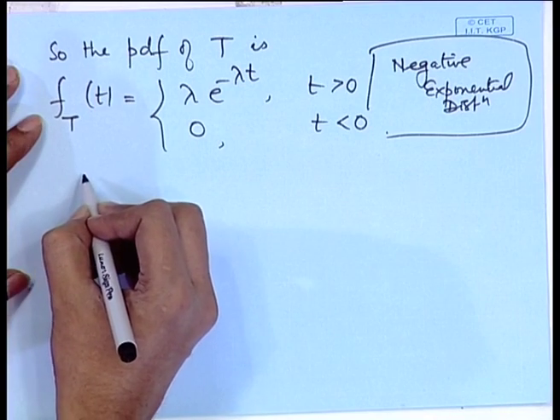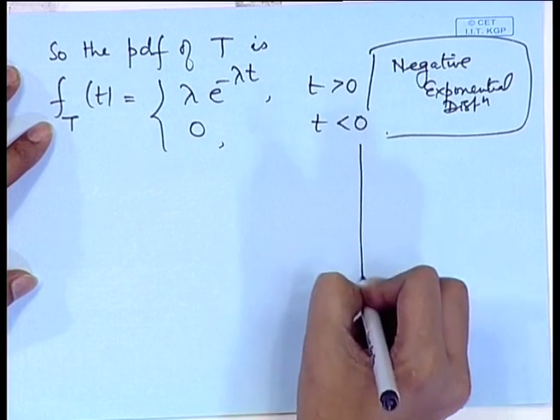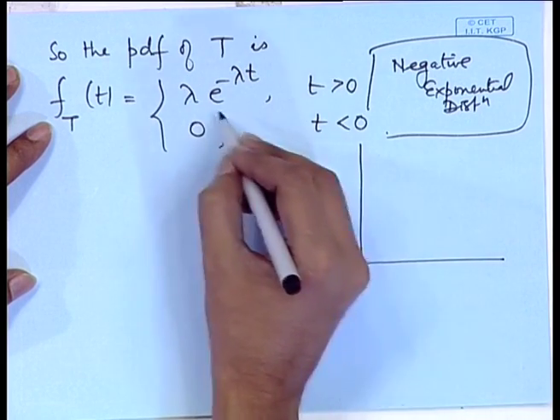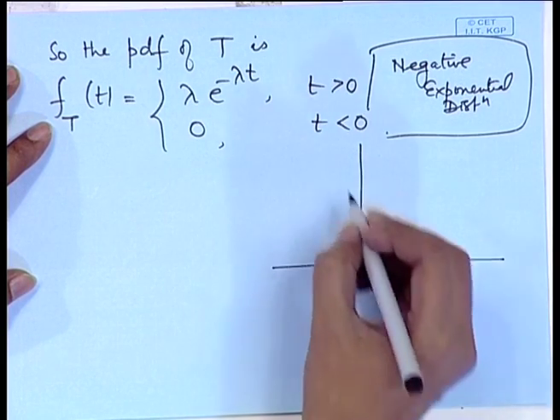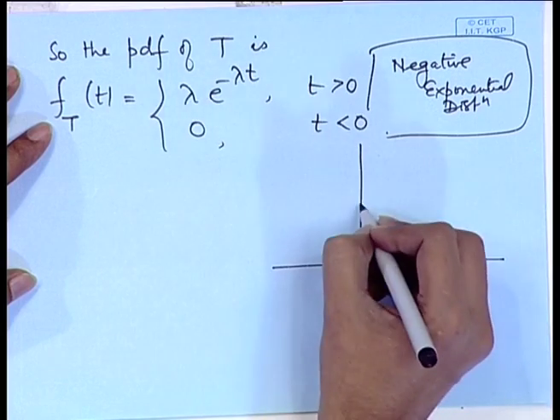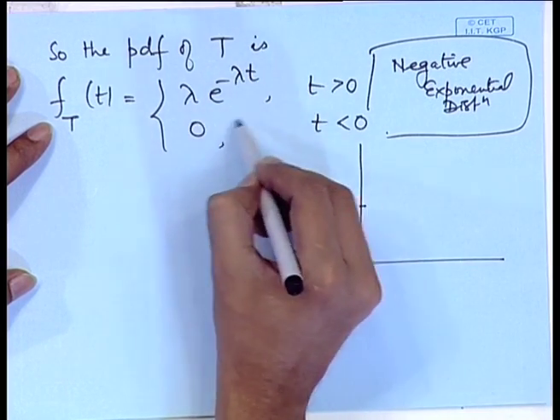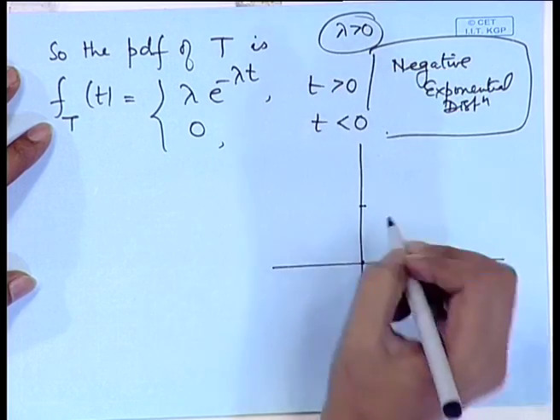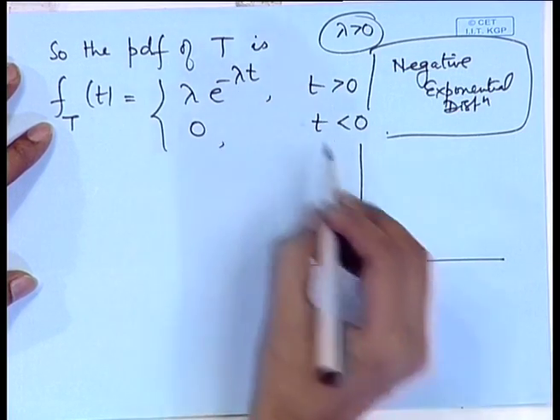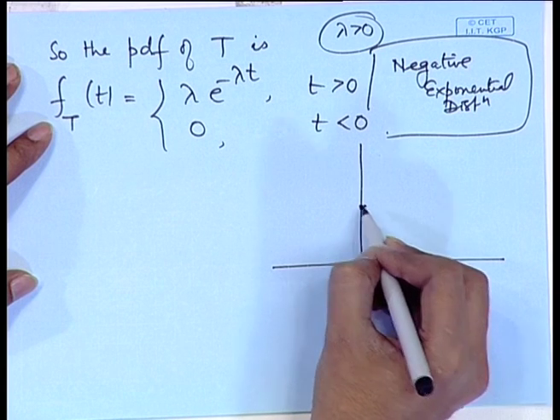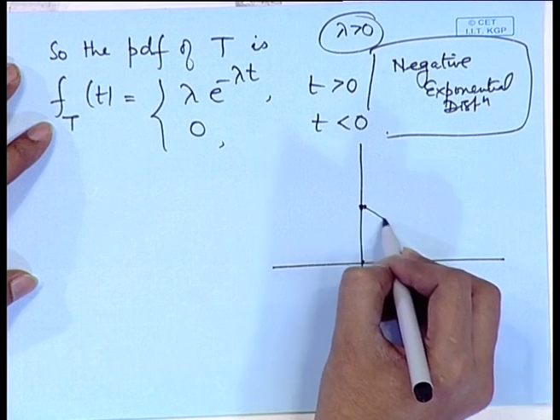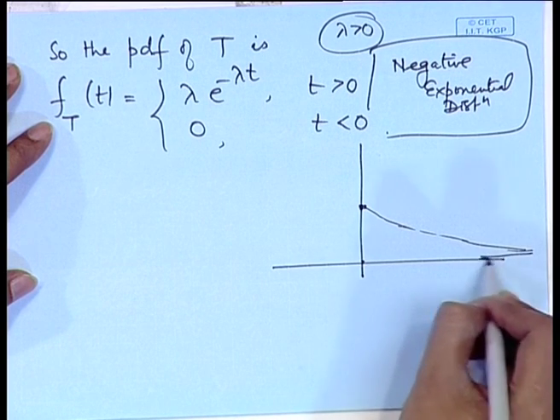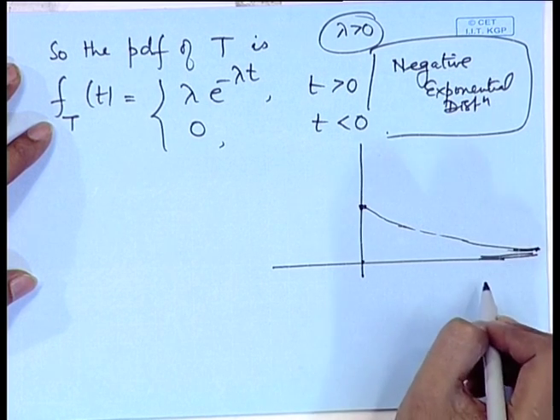So, for example, the shape of the distribution: at t equal to 0, it is 0 up to 0, and at t equal to 0 the value is equal to lambda, and then e to the power minus lambda t, because lambda is positive, this will be less than 1, and this will be a decreasing function, and you will have it decreasing to 0 as t tends to infinity.